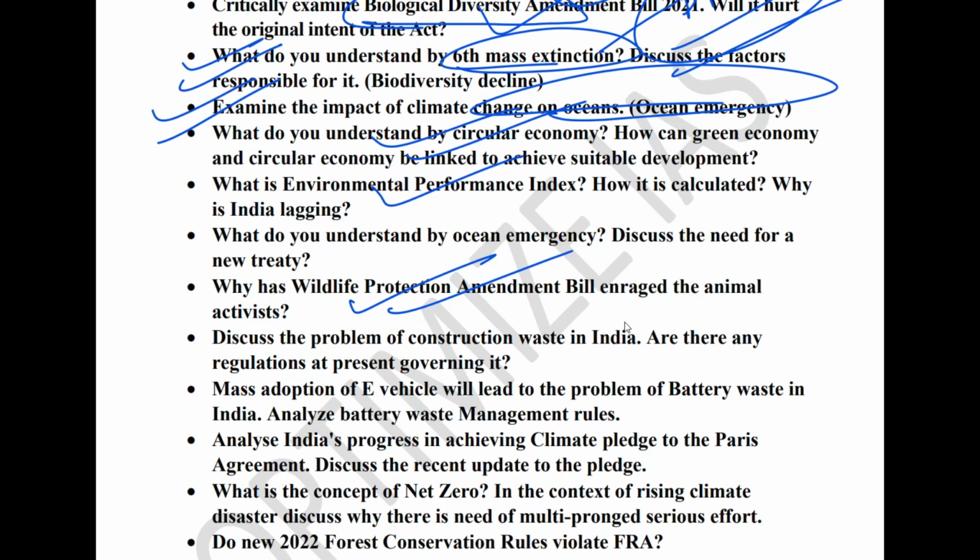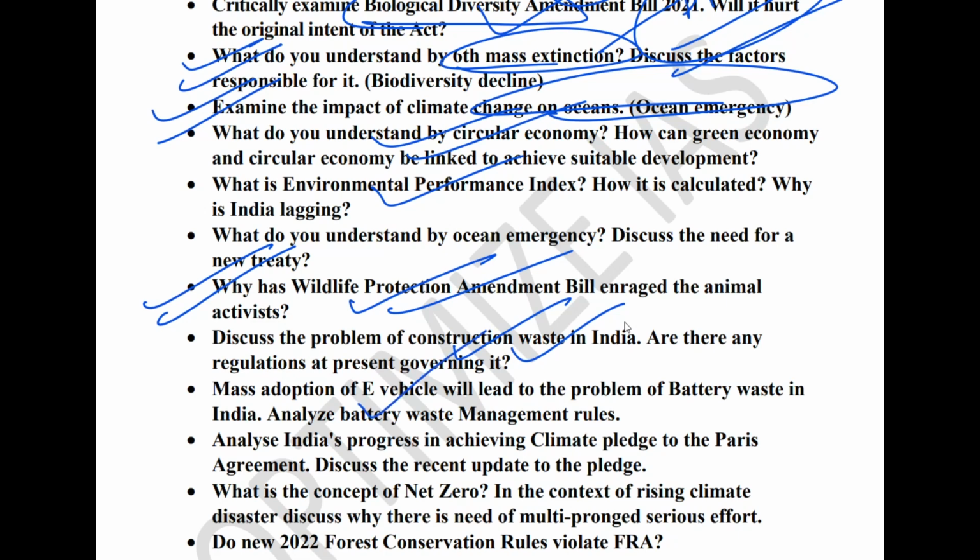Next, guys, is the topic of pollution, and from pollution this year, building and construction waste in India can come because of the Noida tower demolition. So demolition waste or construction waste can be a very important topic this year. Here you must know about the rules concerning demolition waste. The next topic which is very important is the electric vehicle, and in this context they can ask you to analyze the battery waste management rules.